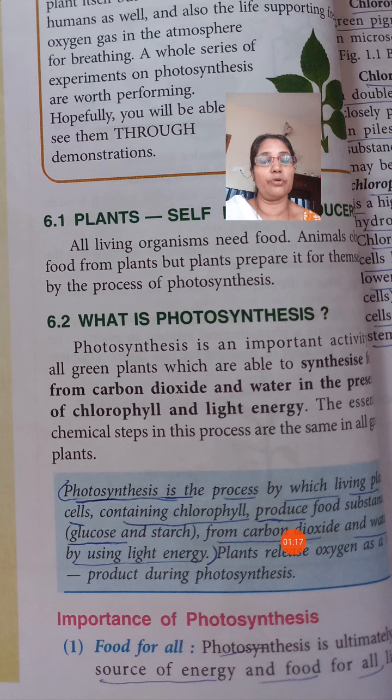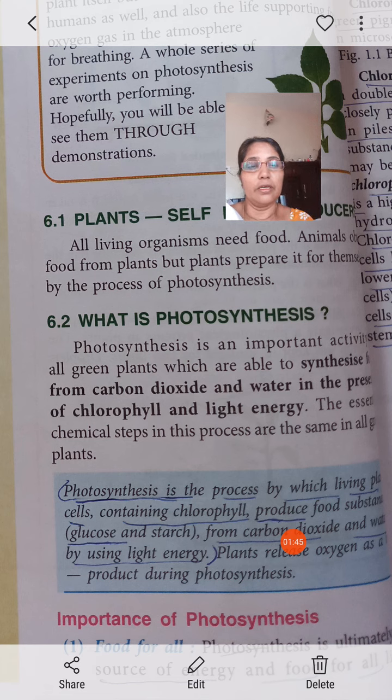You must write produce. Food is not enough. Produce glucose from carbon dioxide and water, important words, using the light energy. All these points: light energy, carbon dioxide, water, glucose, then chlorophyll, are the important keywords in the definition. If you miss one of them, you will lose marks.